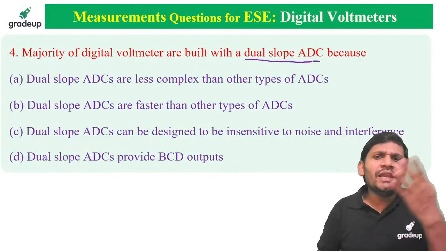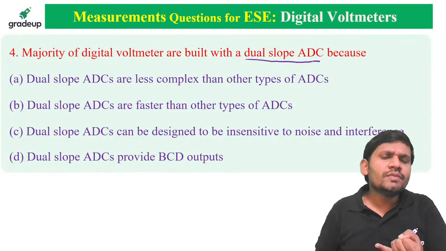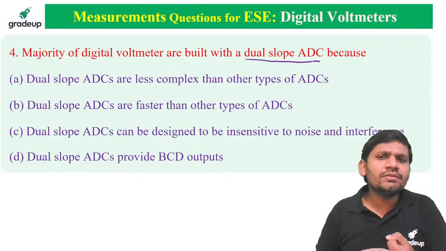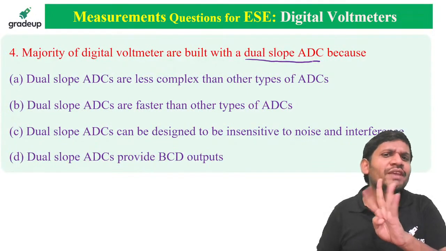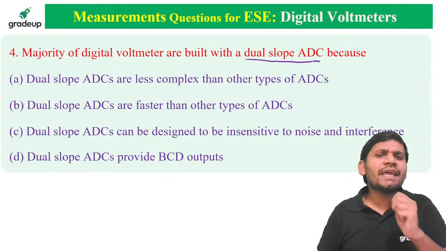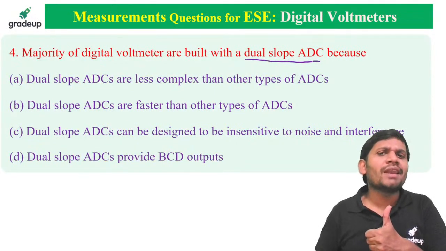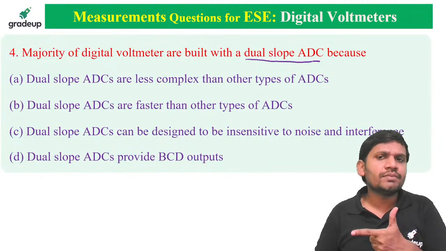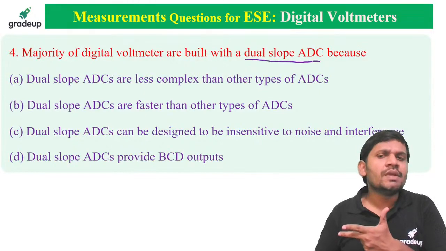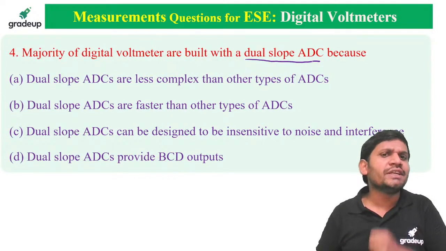There are mainly four types of ADCs: flash type ADC, also called parallel ADC; successive approximation ADC; ramp type ADC; and dual slope ADC. These are the four ADCs we mainly use in digital meters.